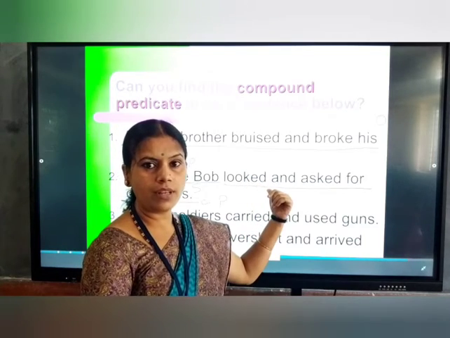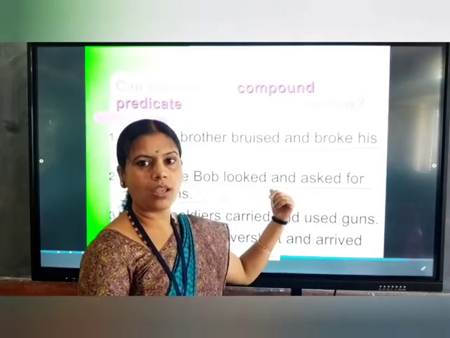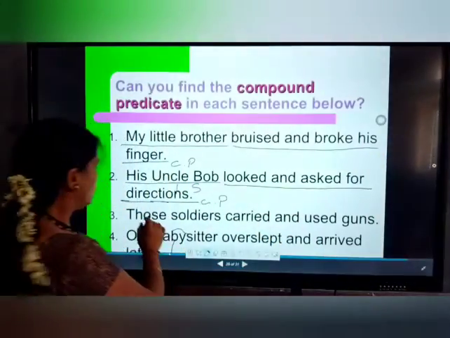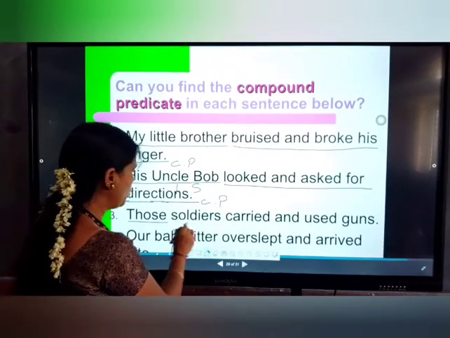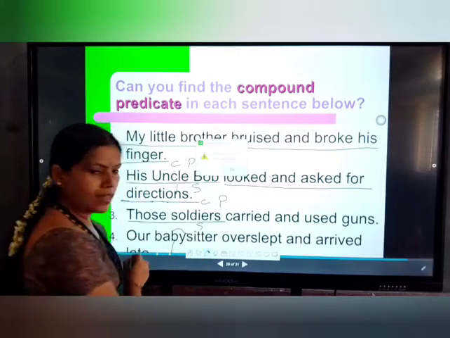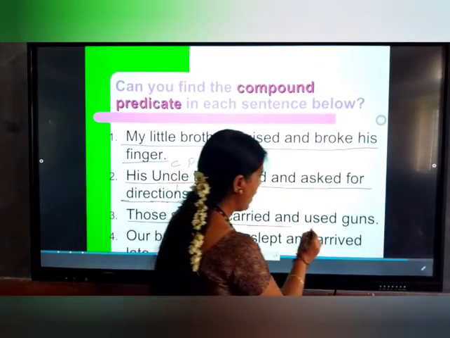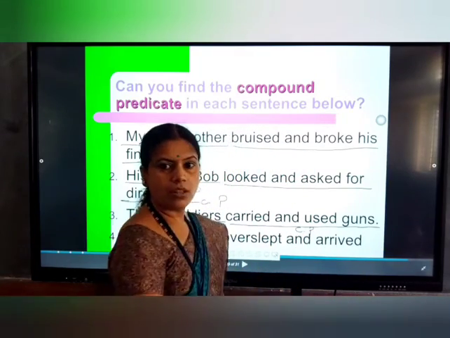Those soldiers carried and used guns. Here also those soldiers you can call the subject, and the remaining, carried and used, we can call a compound predicate. Got it?